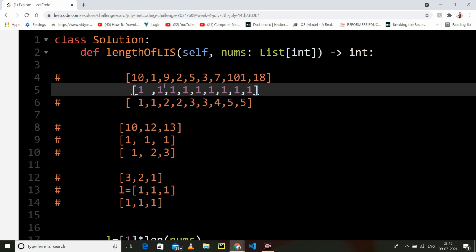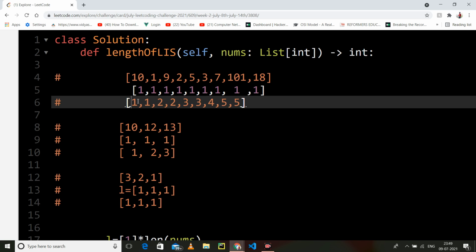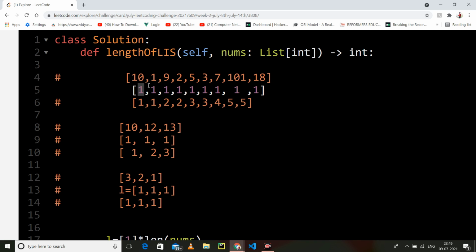So we will start from here. We will traverse from here.